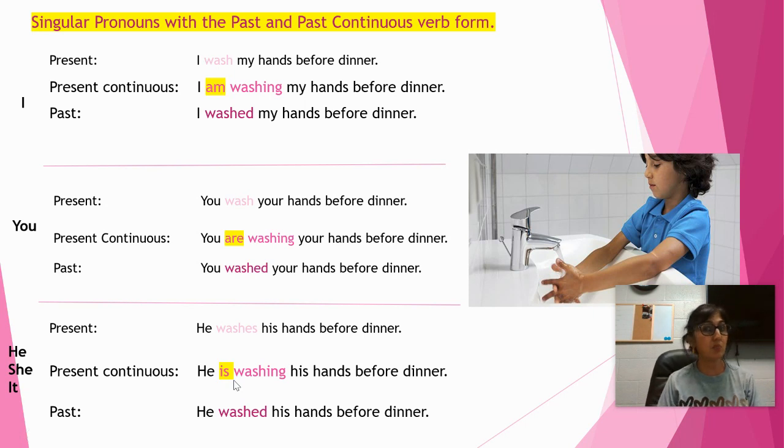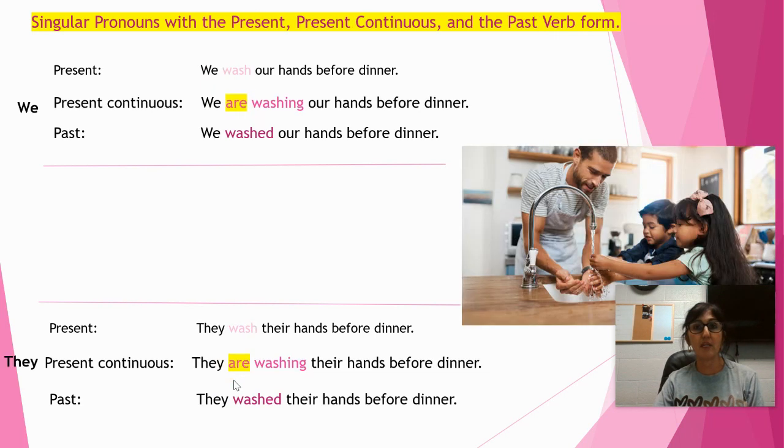Okay, well, let's remind ourselves what also the plural forms of pronouns look like. So we wash our hands, we are washing, and we washed in past tense. And for they, it is they wash in present, they are washing, and they washed.